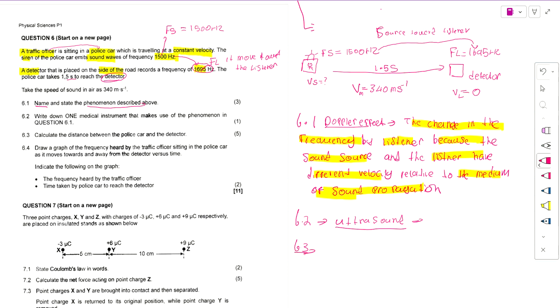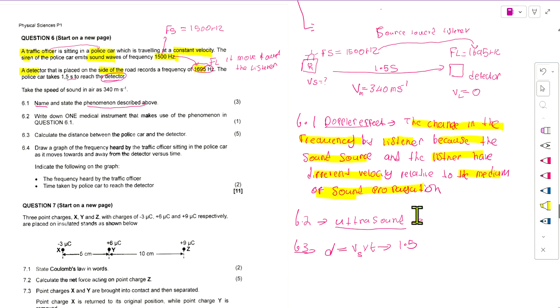So 6.3. They're asking us to calculate the distance between the source and the detector. So we know the formula says that the distance, or delta x, equals V times T. We already have T, which is 1,5, but the V we don't know. We know only the V of the listener, but what is moving is the source. So we need the V of the source. Then we can calculate the distance.